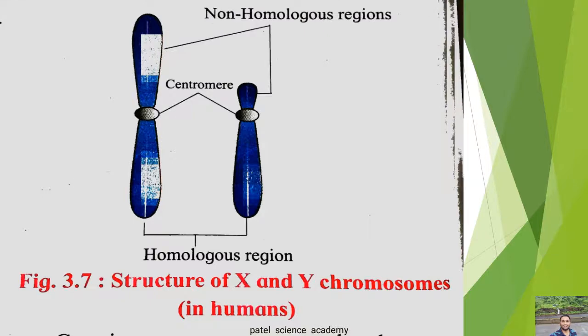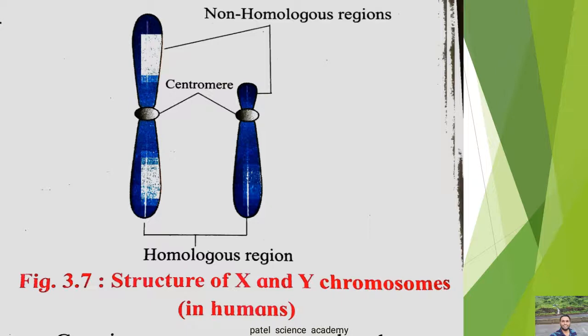Centromere is at the center in the X chromosome, that's why it is metacentric, and in the Y chromosome it is not at the center, it is some distance away from the center nearer the top. That's why it is not metacentric. Y chromosome is always acrocentric.